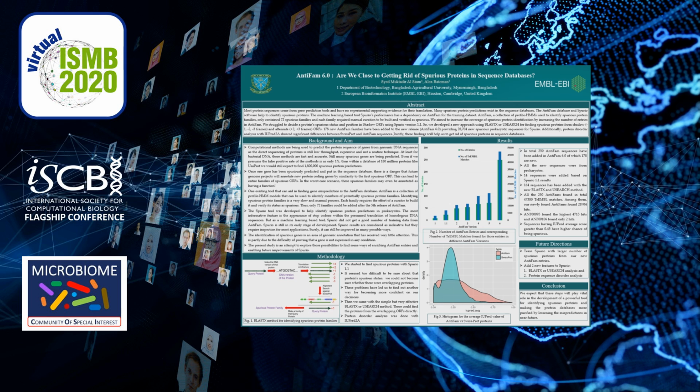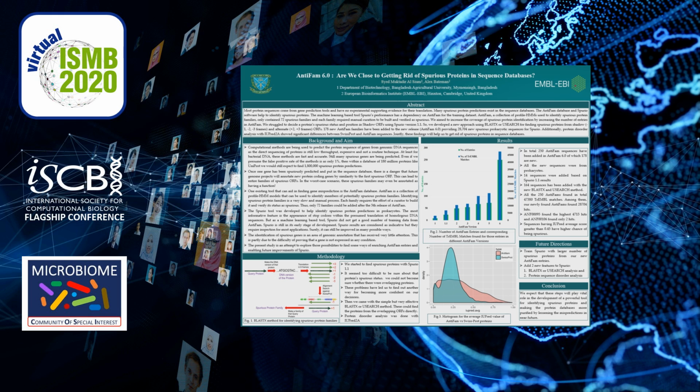So, another machine learning based tool, SPURIOUS, was developed to help identify spurious protein predictions in only prokaryotes. The most informative feature is the appearance of stop codons within the presumed translation of homologous DNA sequence. But SPURIOUS has a dependency on ANTIFAM for its training dataset.